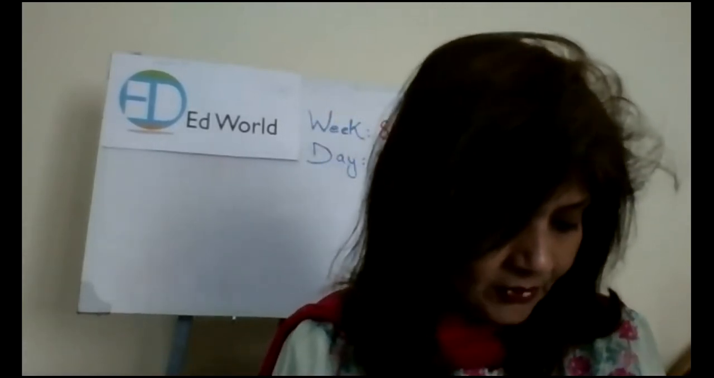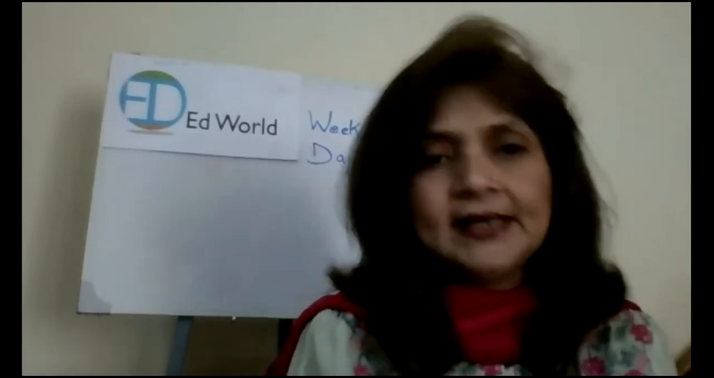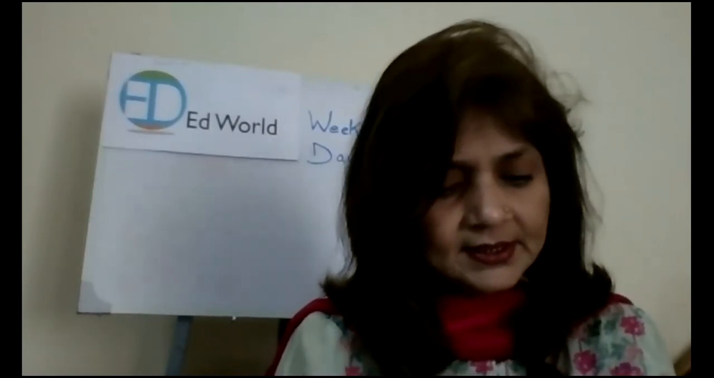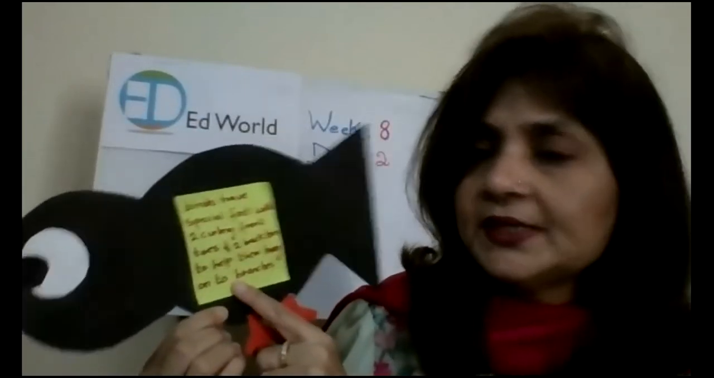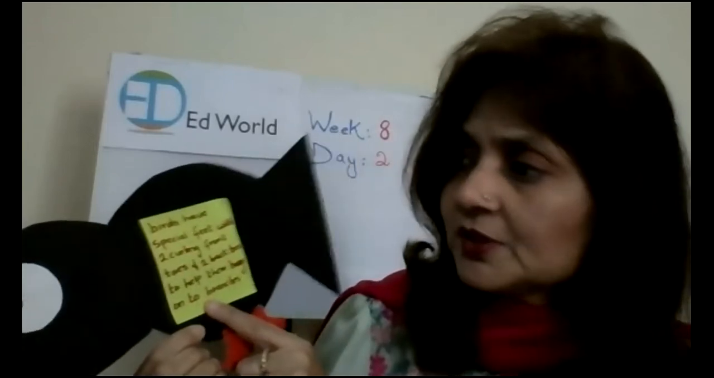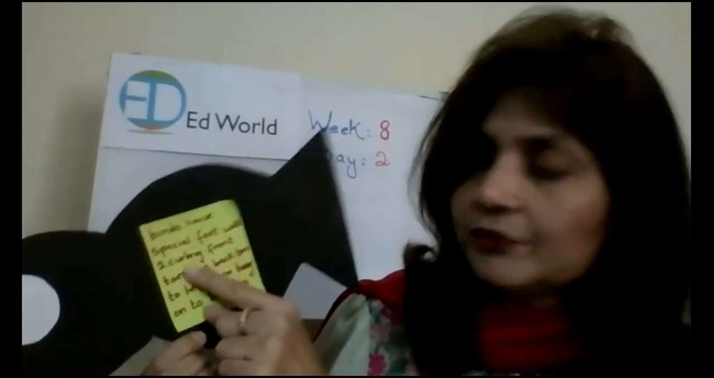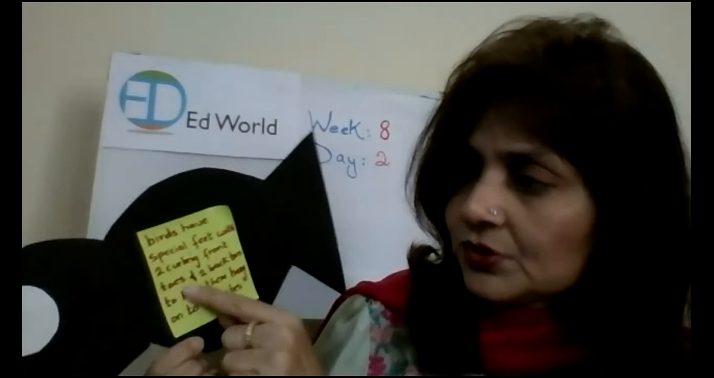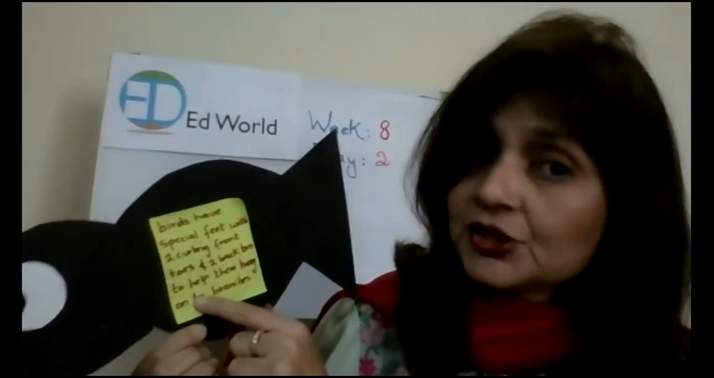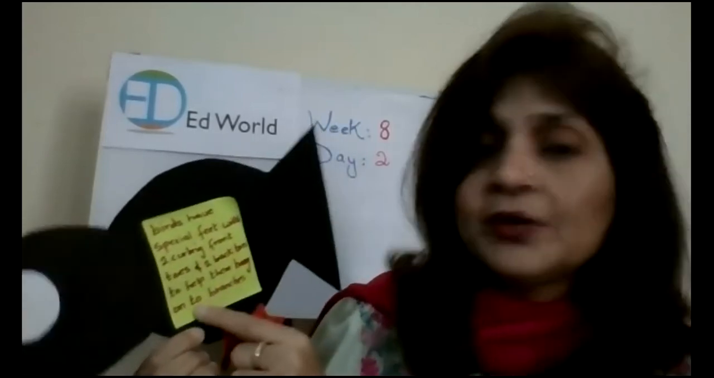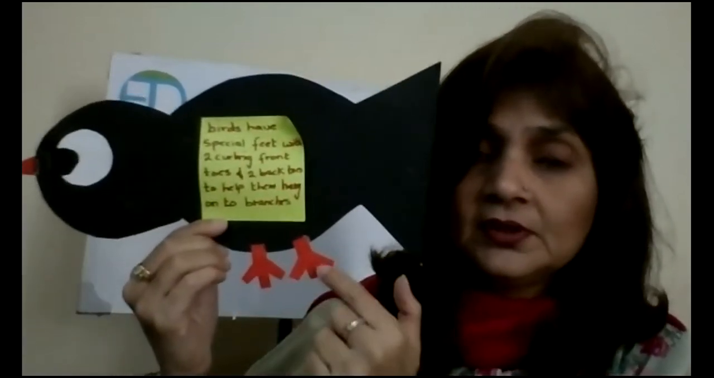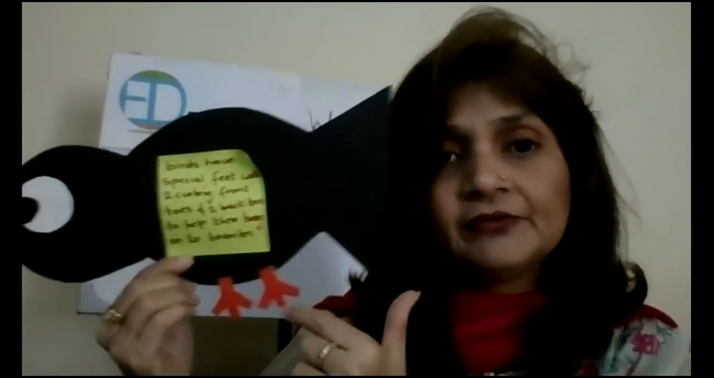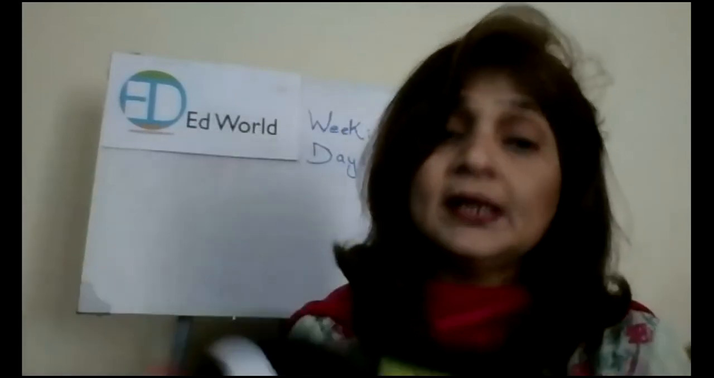Okay. Now, here you have seen that a crow is a bird, right? Now, why do birds live on a tree? Because birds have special feet with two curling front toes and two curling back toes, which help them to hang from one branch to another. You can see the toes. So these help them to hang from one branch to another.